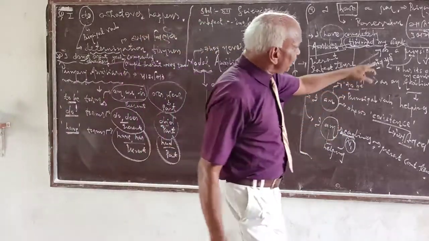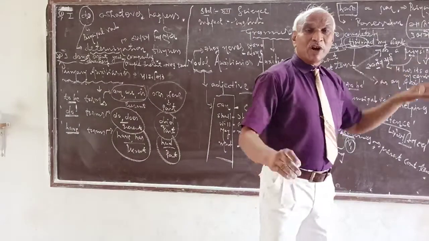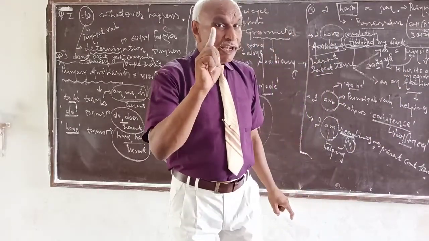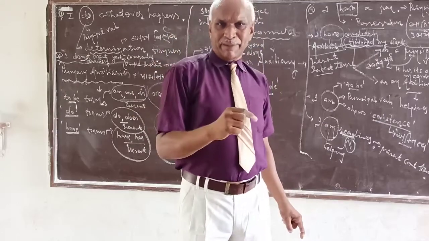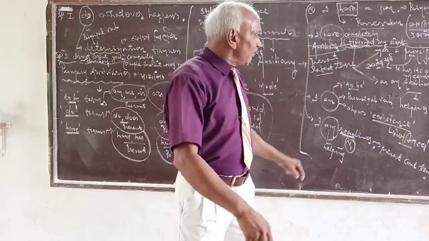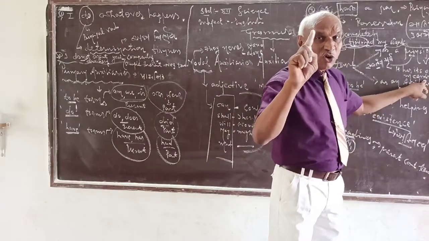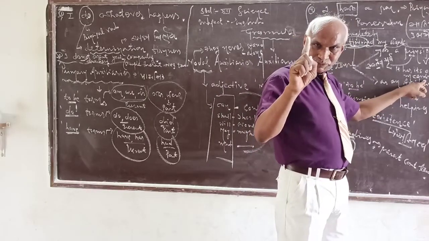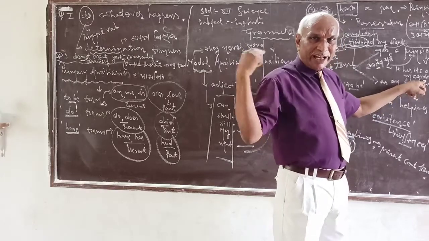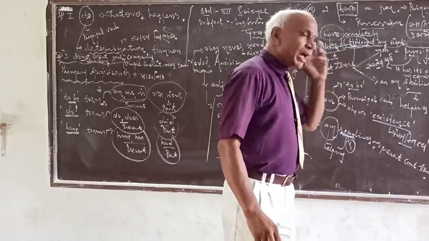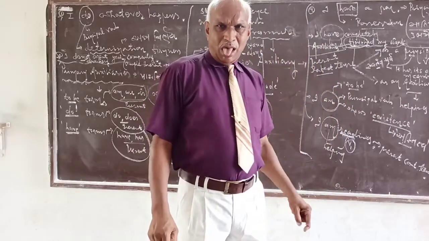Now we see the meaning of principal verb. What do you mean by principal verb? A principal verb is independent. As a principal verb, it has its own meaning, as we have seen in the example. As an auxiliary, they are only helping.